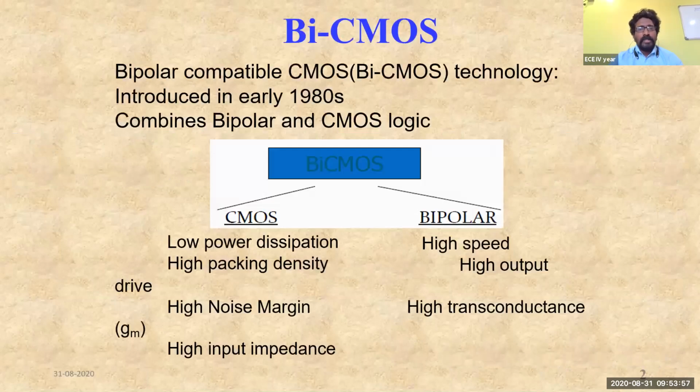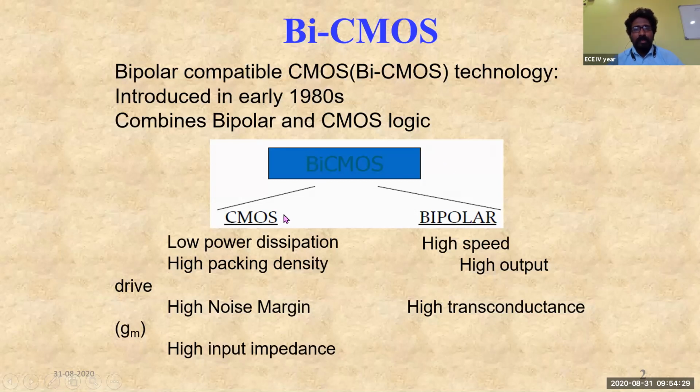So first of all, BiCMOS. What is meant by BiCMOS? BiCMOS means it is a bipolar compatible CMOS technology, which is nothing else but a collaboration, a technology which has both CMOS and also BJT. It's a combination of two technologies, BJT and CMOS. It was introduced in the 1980s, which combines bipolar transistor and also CMOS logic technology.